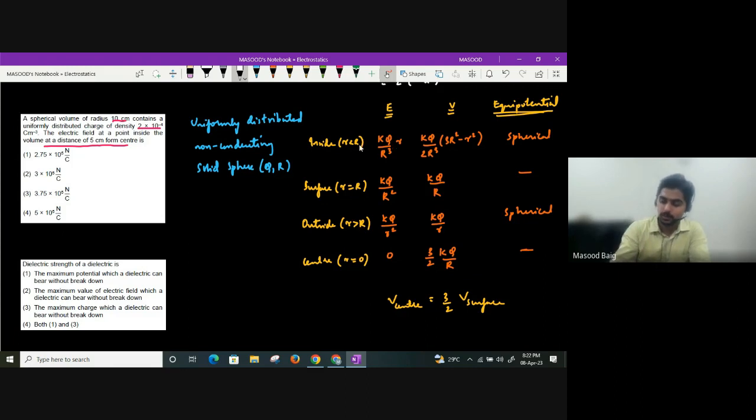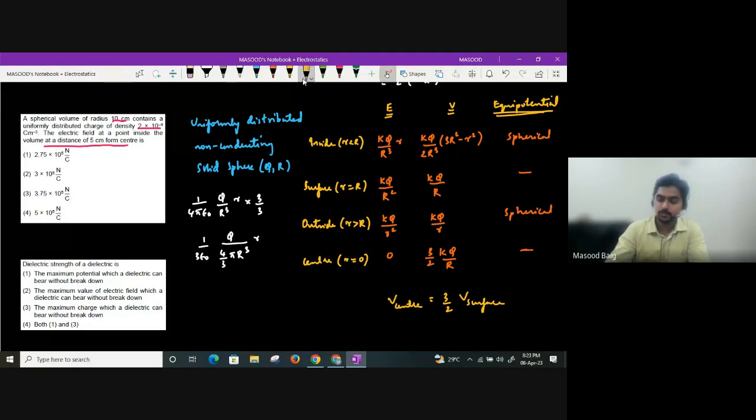How? I'll tell you. K value, as you all know, is 1 by 4 pi epsilon naught, q divided by capital R cube into small r. What I'll do is multiply and divide by 3. Are we making any change? No, we are not making any change. Now I'll just rearrange them. I can write it as 1 by 3, q divided by 4 by 3 pi R cube, and here I'll write 1 by 3 epsilon naught, into small r.